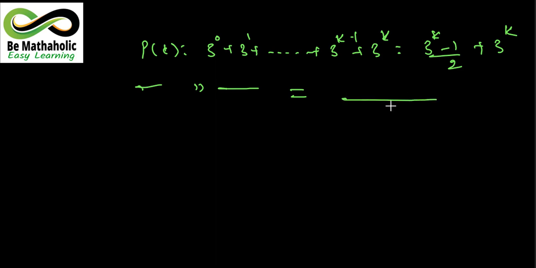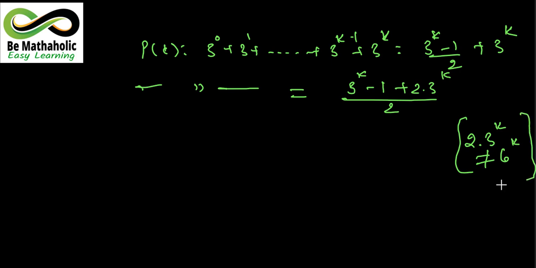So I am taking the LCM for this. It will take the form 3 raised to the power k minus 1 plus 2 times 3 to the power k. Now please remember one thing, that 2 into 3 to the power k is not equal to 6 to the power k. बहुत से बच्चे गलती करते हैं, ये बिल्कुल भी इसके बराबर कभी मत करना. ओके, ठीक है. ये एक तरह से 3 to the power k को x मान लो तो ये 2x है. ओके, तो 2x और ये x कितना होता है? 3x होता है. फाइन. तो दिस शुड नॉट बी रिटन डाउन एज इट इज. ये गलत है तो इसको मत करना इस तरह.